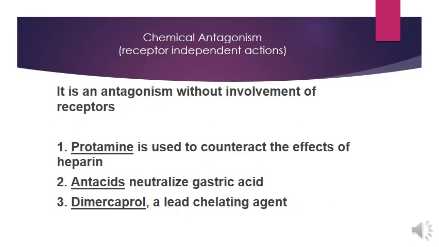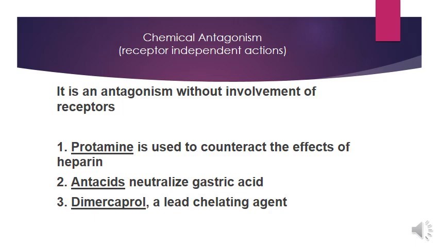The third type of antagonism is chemical antagonism. This is also called receptor independent antagonism. It is an antagonism without the involvement of receptor. So in this type of antagonism, the antagonist does not bind with any receptor, rather binds with its agonist and brings changes in its chemical structure.